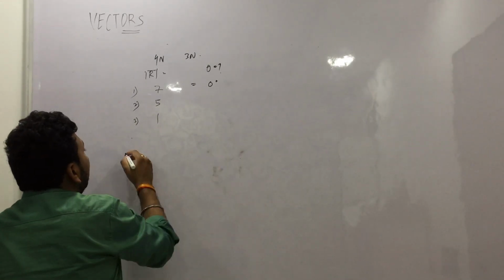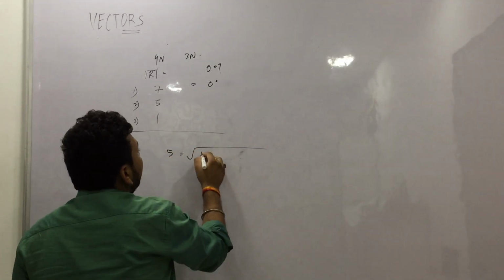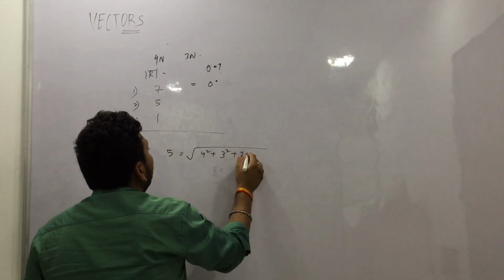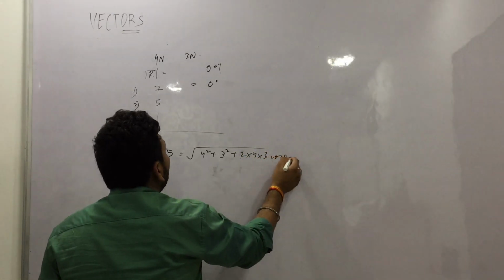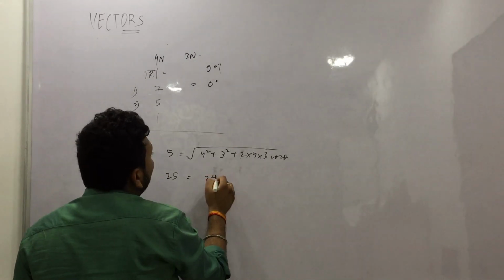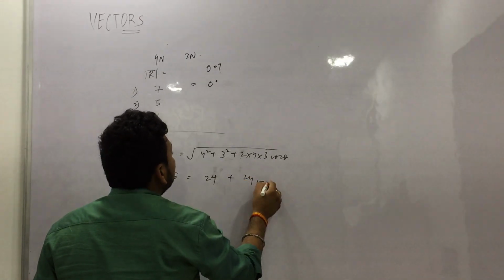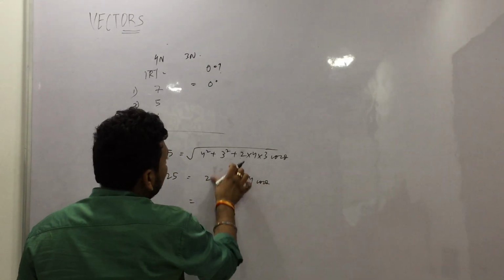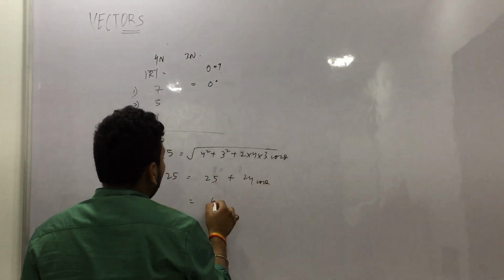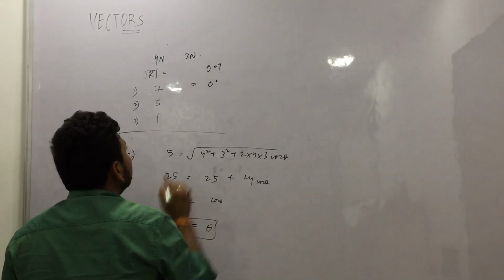So let us take the second case. If resultant is 5, it is under root a square plus b square plus 2ab cos theta. 25 is equal to 25 plus 24 cos theta. Right? Cos theta comes out to be 0. Theta comes out to 90 degree in the second case.